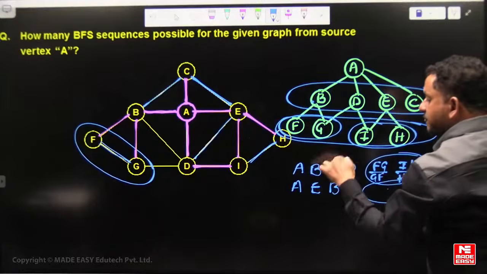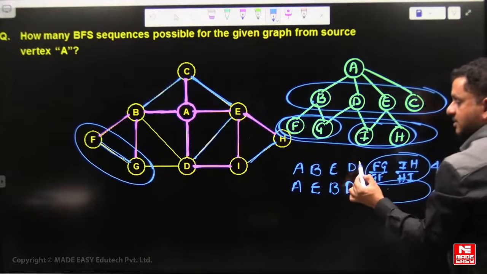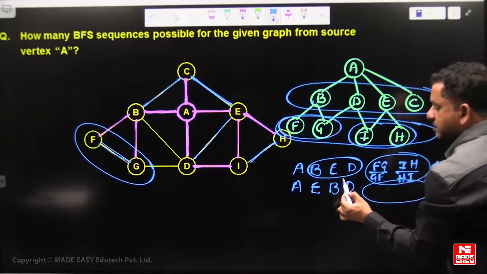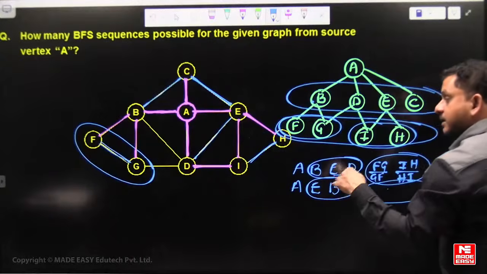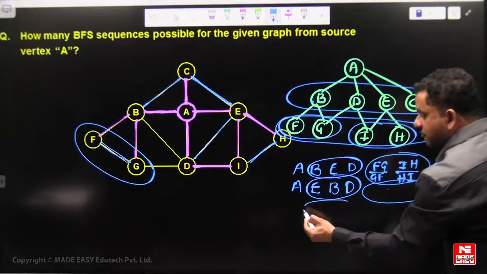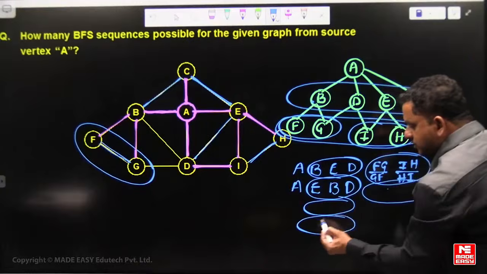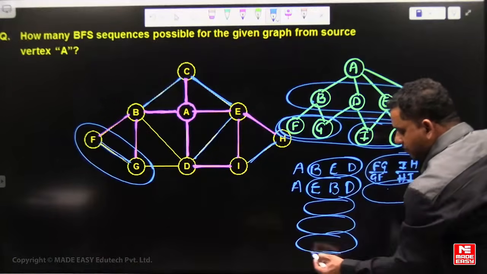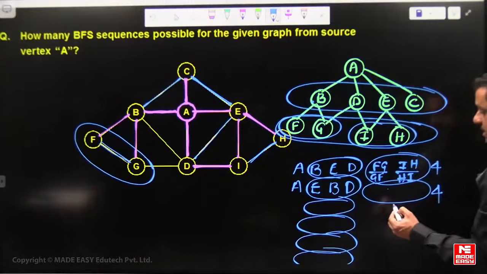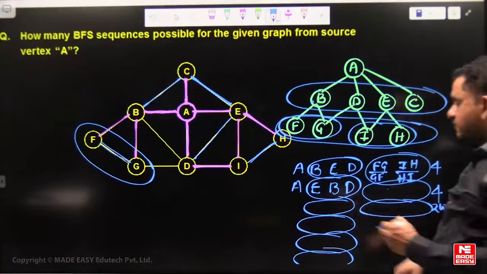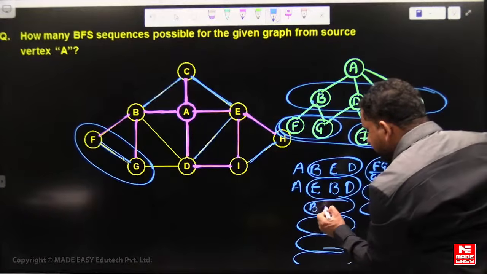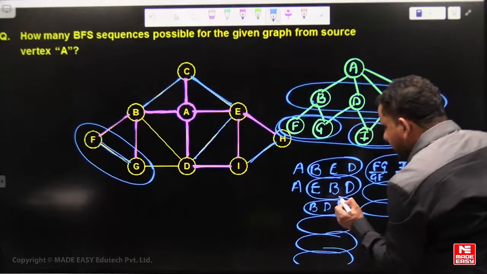Remaining sequences, so BDE can be 3 factorial ways, 3 factorial ways for BDE. Then FGHI is 2 ways only.